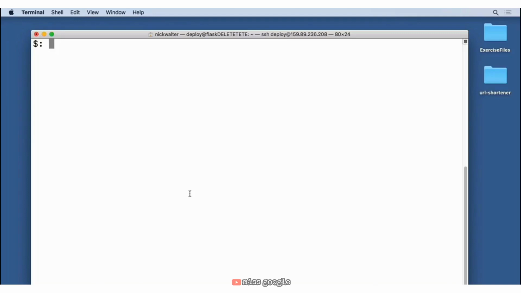When you're ready to share your project with the world, it's time to deploy it. Deploying a project simply means that you want to upload your code to a server somewhere that will always be on and available and be able to share your website with everybody.